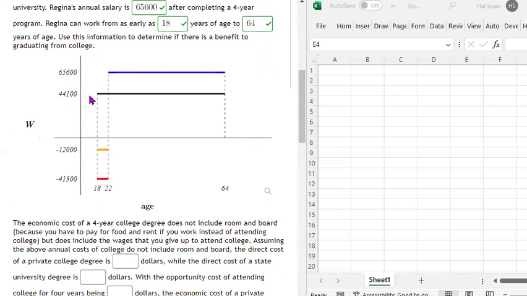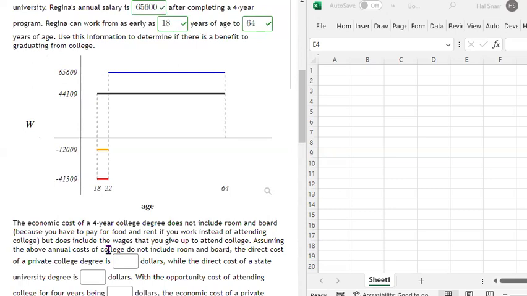The economic cost of a 4-year college degree does not include room and board. When people tell you how much college costs, they include room and board. To an economist, we don't include room and board. Why? Because you have to pay for food and rent if you work instead of attending college. So going to college doesn't mean you can eat and pay rent, right? If you don't go to college, you still have to eat and pay for room and board, right? You have to pay rent and eat, right? So economists don't include room and board